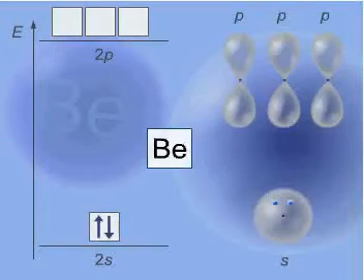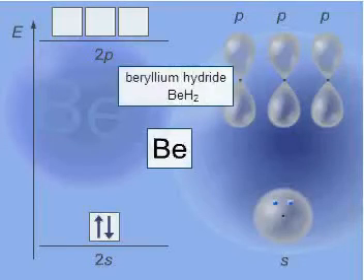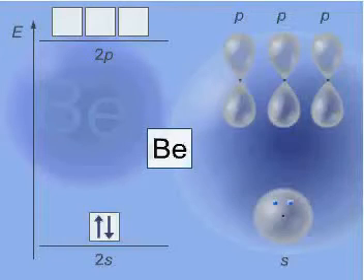Beryllium should not form any bonds. Yet many beryllium compounds are known in which beryllium forms 2 covalent bonds. Beryllium hydride, BeH2, is one of them. How can beryllium form 2 bonds?